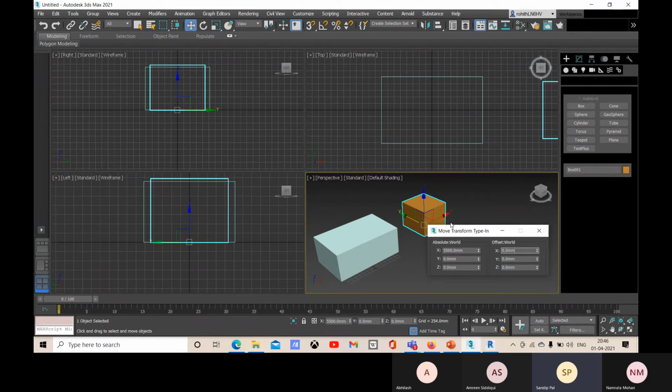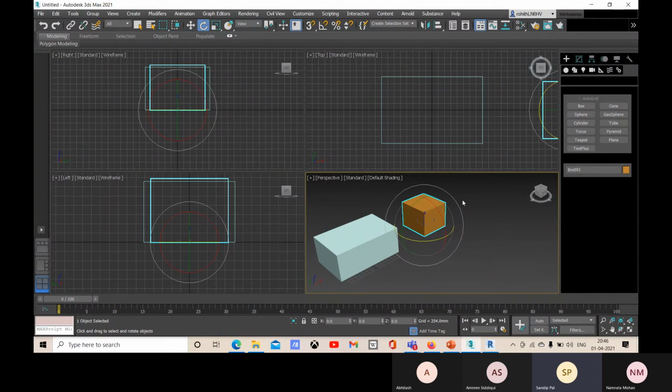Now if I go for E, sorry, let me close this, and if I go for E, that is for rotate, and then you again go for the transform type-in shortcut, that is F12, now you can see that it is rotate transform type-in, and you want to rotate along the x axis.